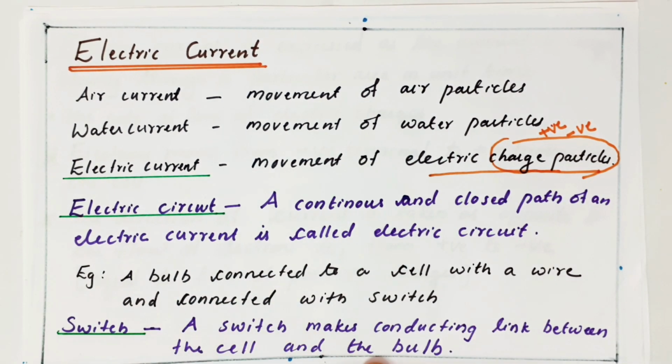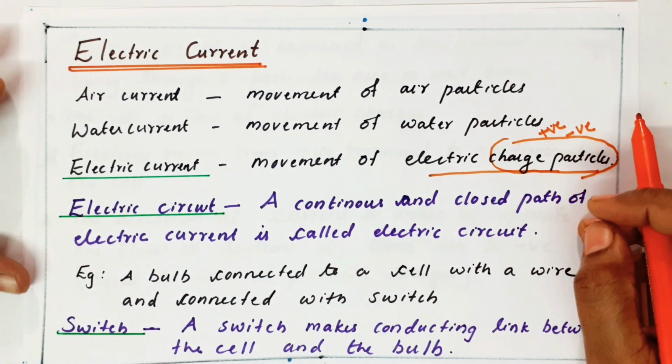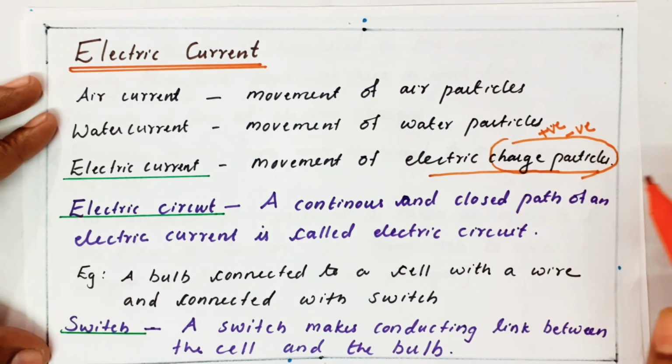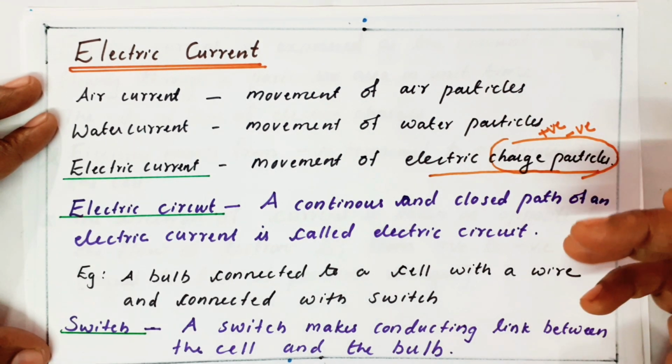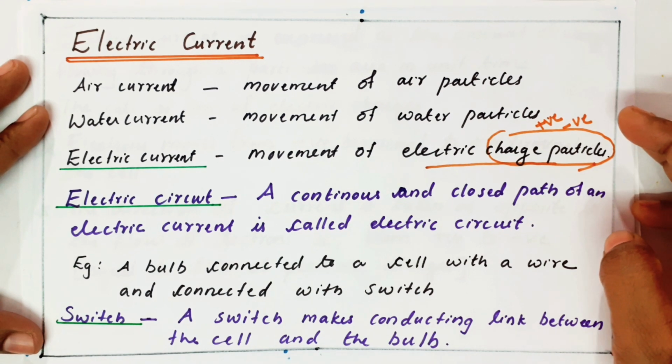So, current is a term related to movement. Air current means movement of air particles, water current means movement of water particles, and electric current is nothing but the movement of electric charged particles.